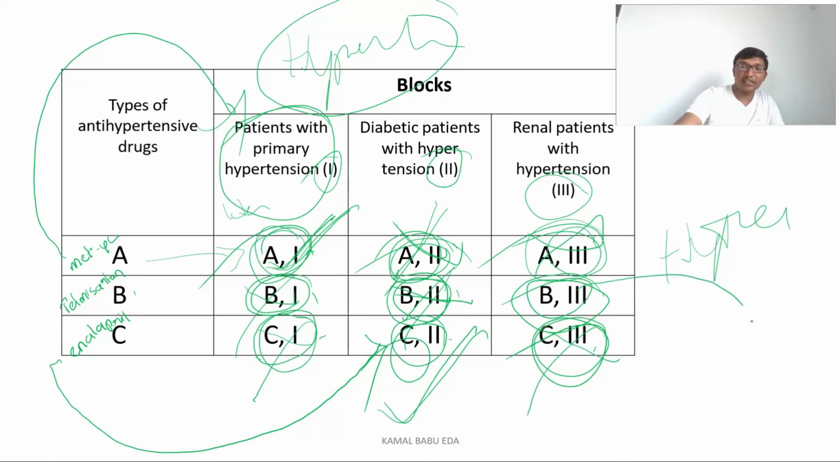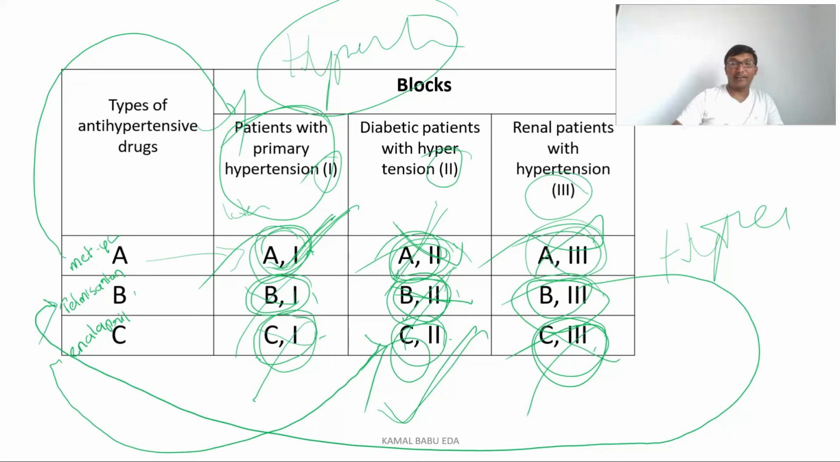The telmisartan is effective for the renal patient. So next time when a patient comes with renal hypertension, what we will give? We'll give the drug telmisartan. So just for example, I have taken these drugs. So this is how the randomized factorial design will work.